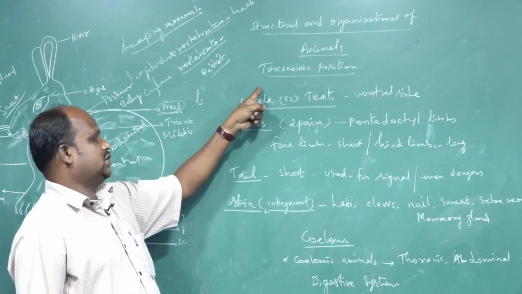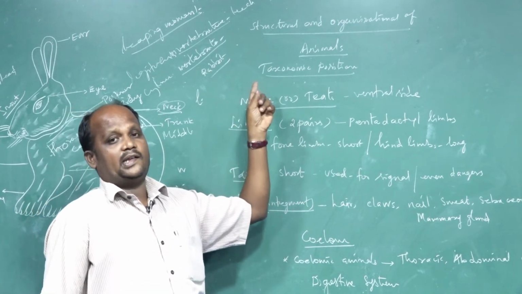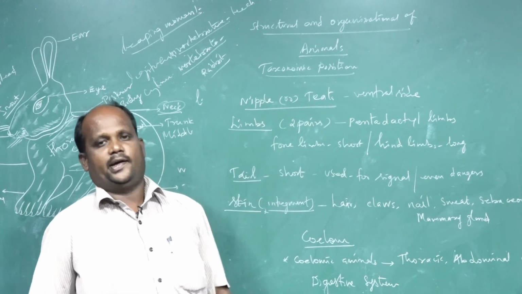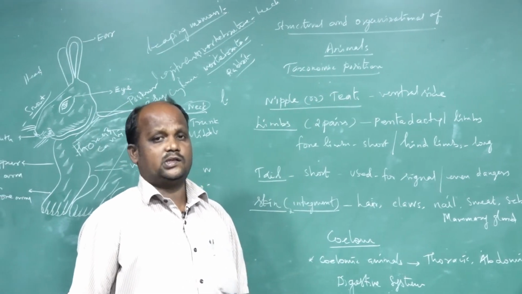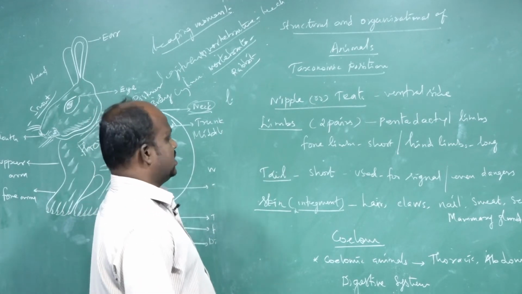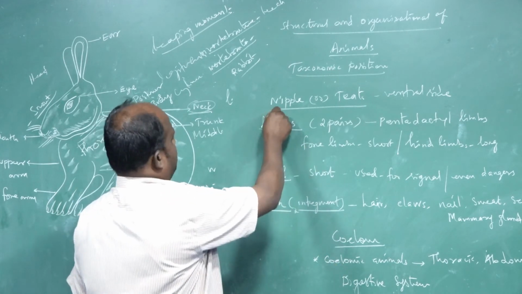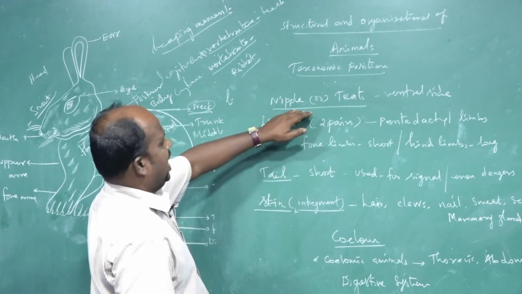The rabbit body structure is divided into two parts: the dorsal part and the ventral part. The ventral part of the body structure has the nipples present in the female body.